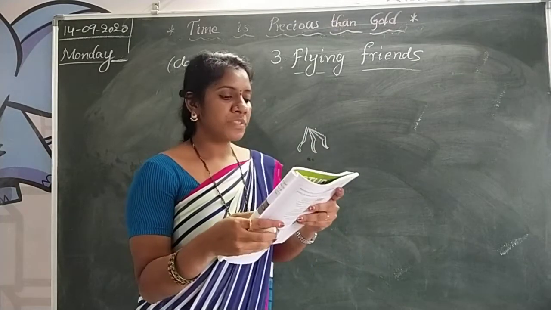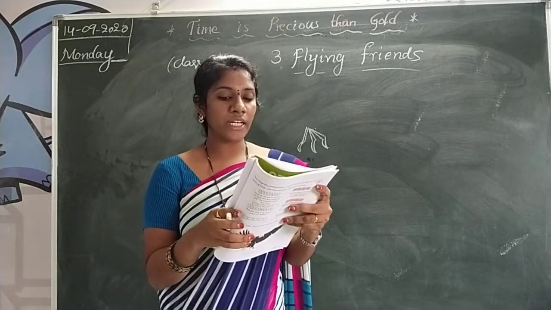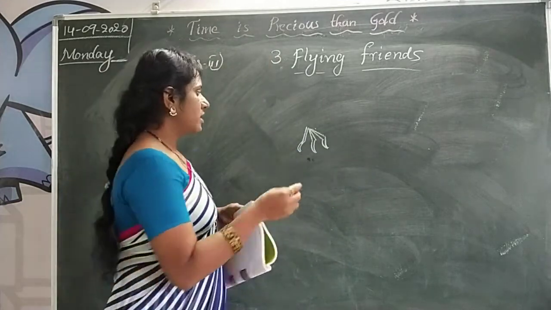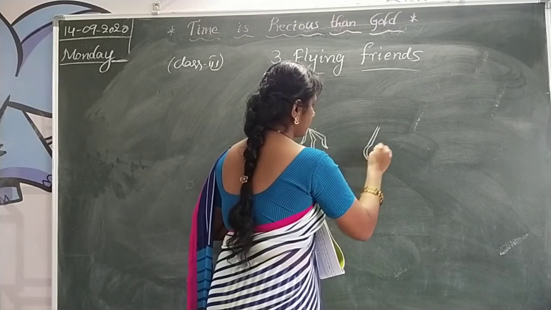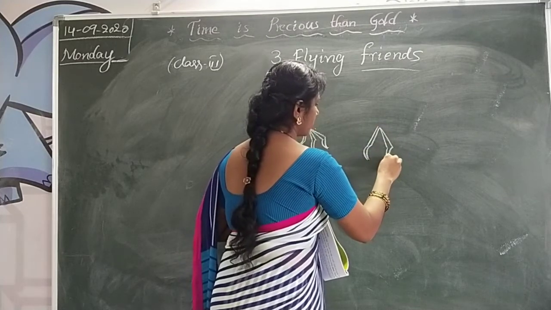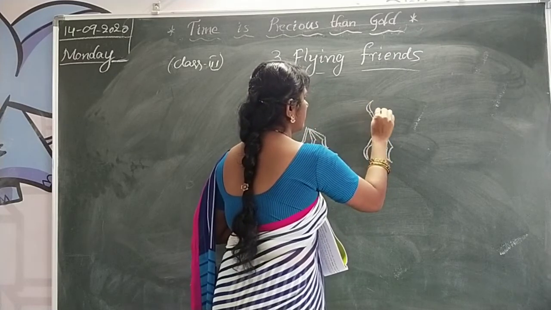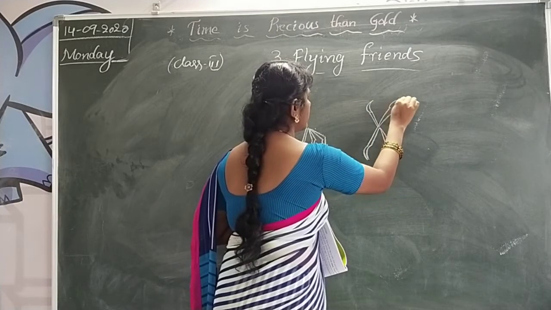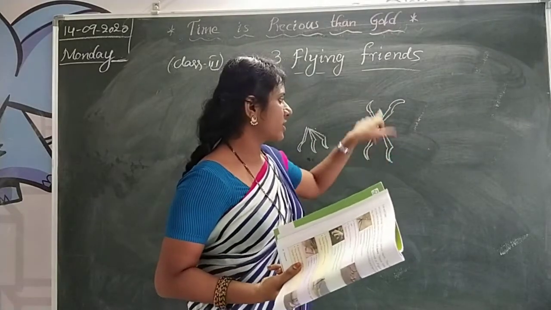See the first one: some birds have feet with two toes that point forward and two toes that point backward, shaped like an X. Not exactly like this, but some birds' claws are in an X shape.